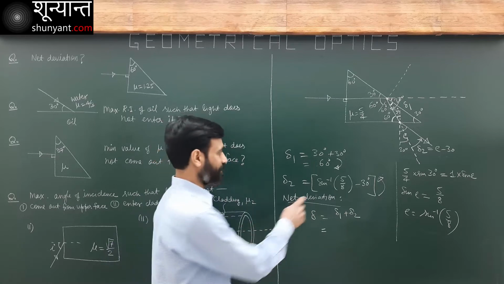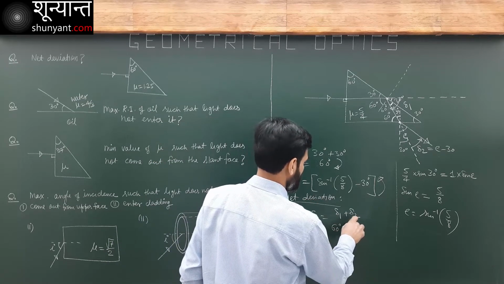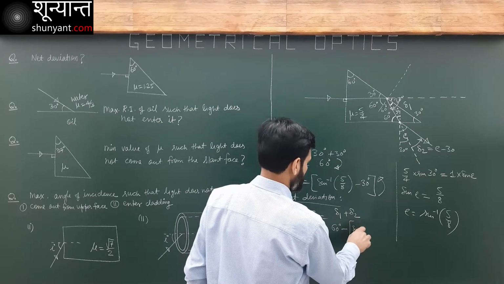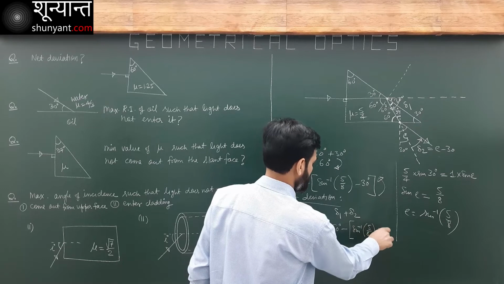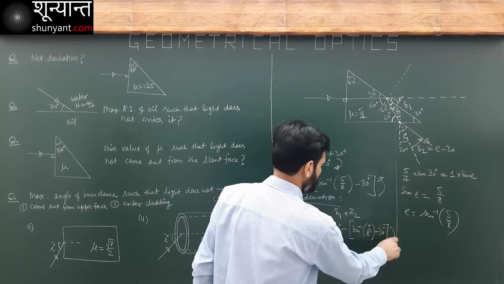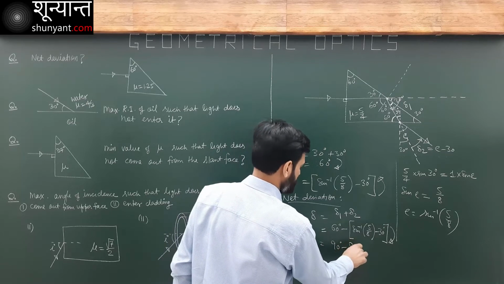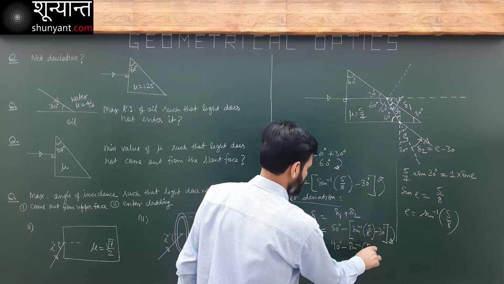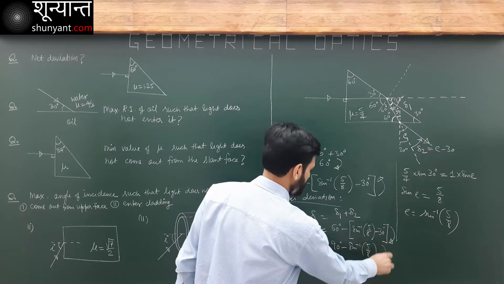It will be equal to 60 minus sine inverse 5/8 minus 30, and this whole thing will be clockwise. This will be 90 minus sine inverse 5/8. This is my answer, and this will be clockwise.